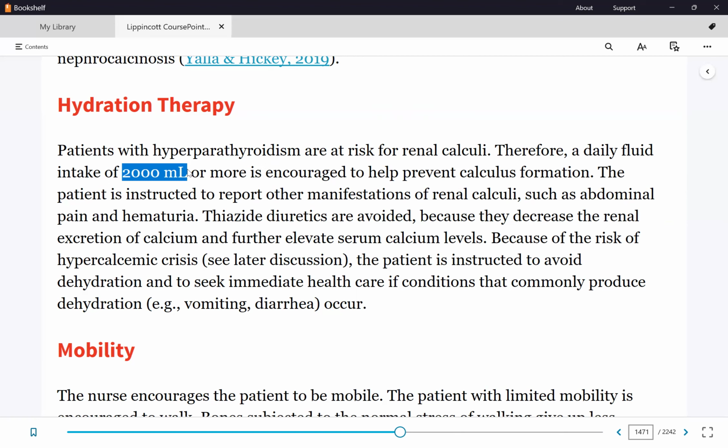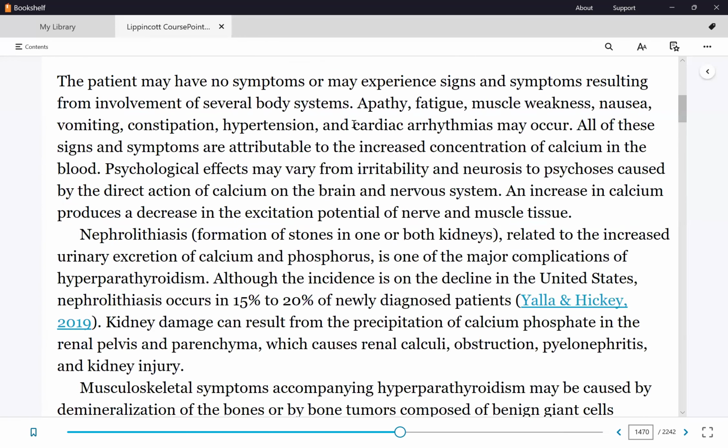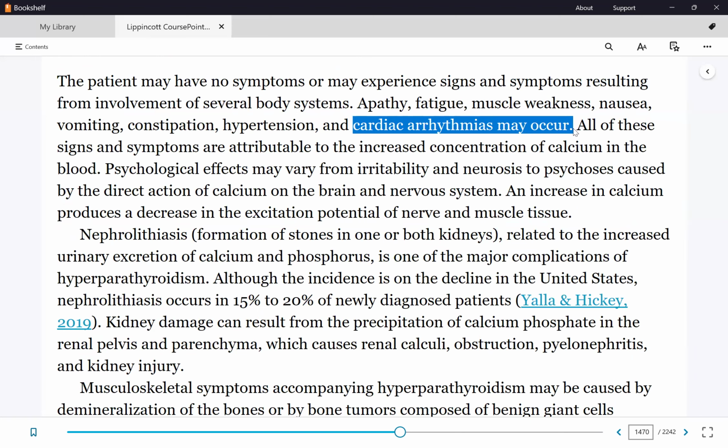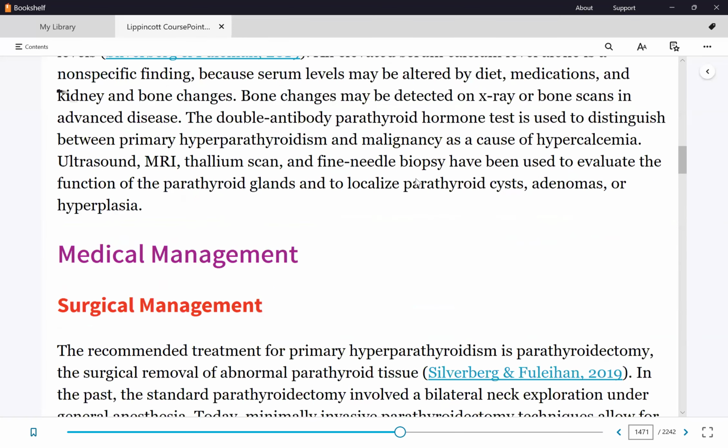That's because, again, I didn't read the manifestations. What are cardiac manifestations here? Arrhythmias. Okay, so therefore, what's your priority? Is it easy to lower serum calcium levels? So what's your priority, lowering it or monitoring the heart rhythm? Monitor heart rhythm and then proceed with your interventions to lower serum calcium levels.